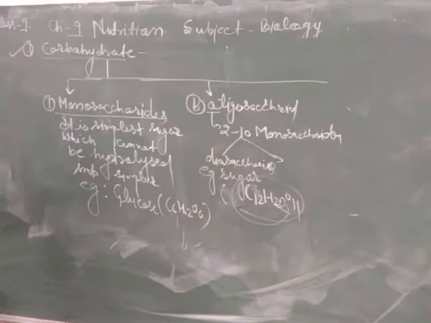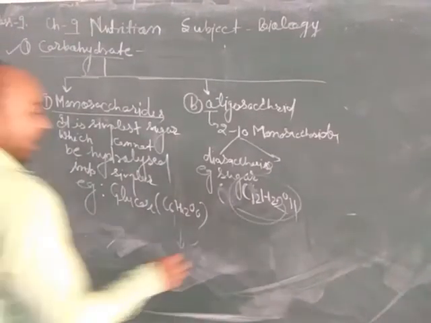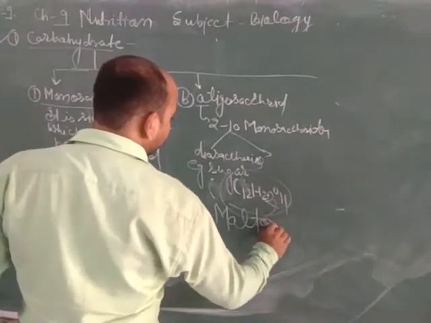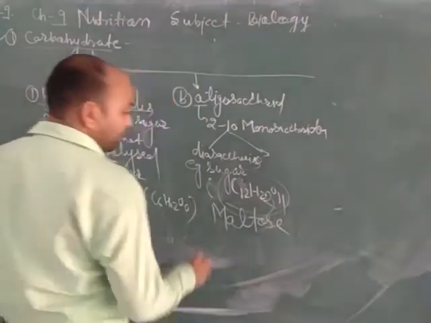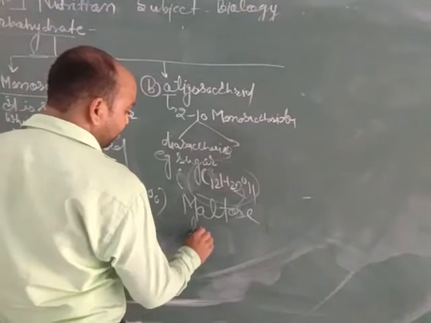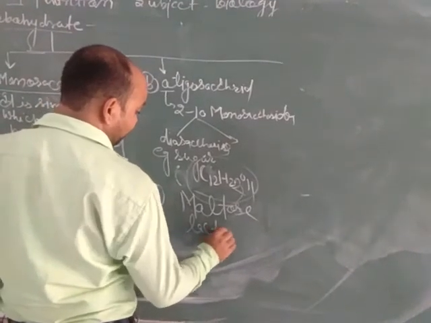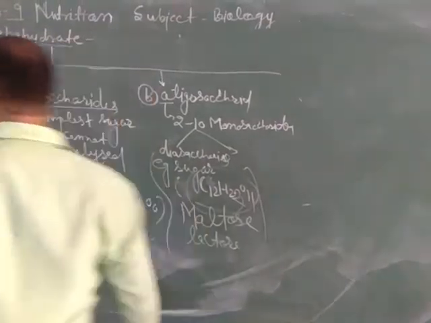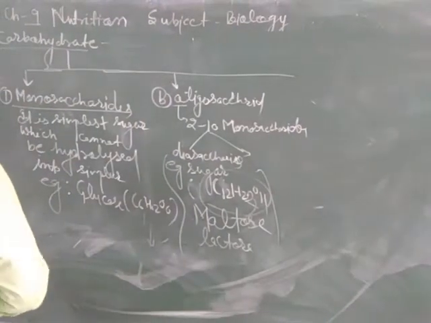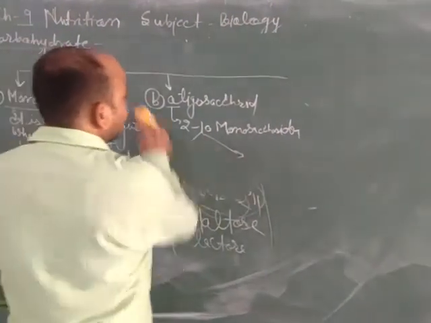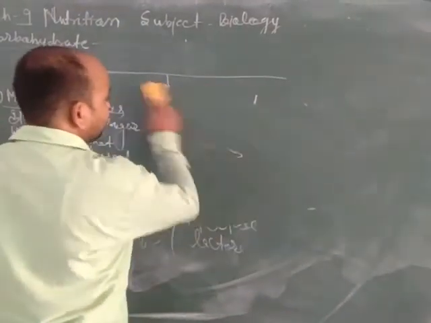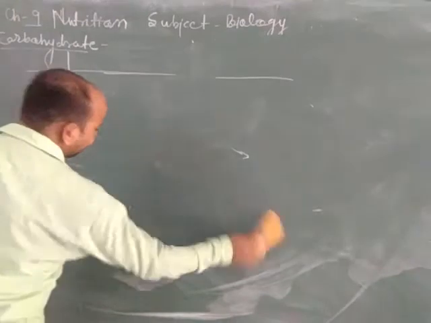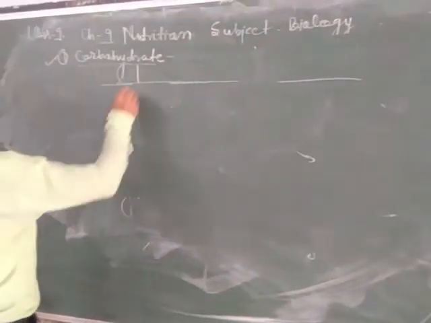Again, maltose, that is malt sugar, and lactose, that is milk sugar, are disaccharides. Now the third category of carbohydrate is polysaccharides.